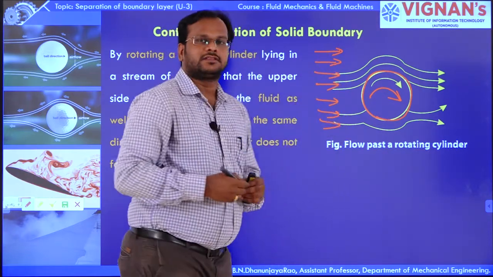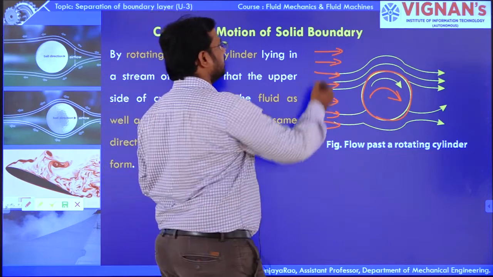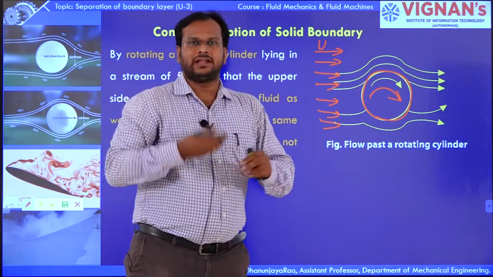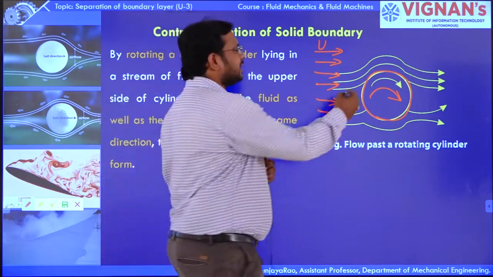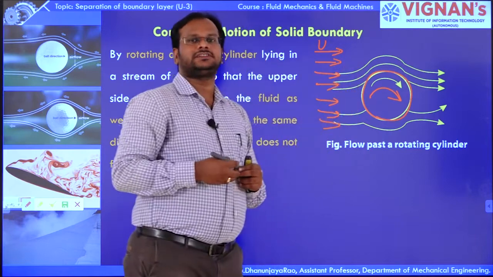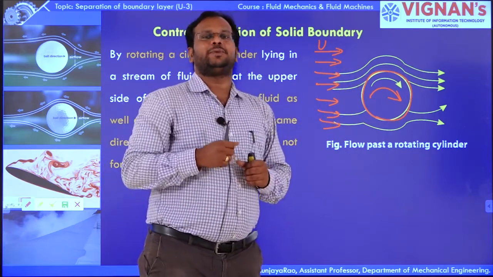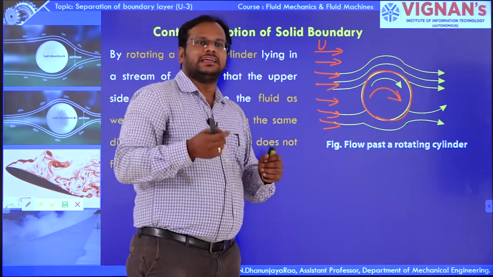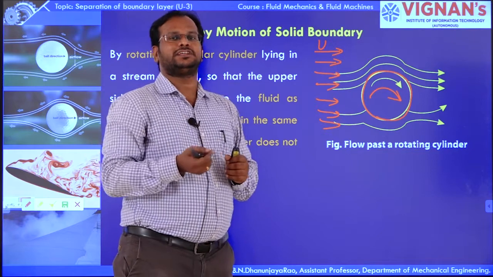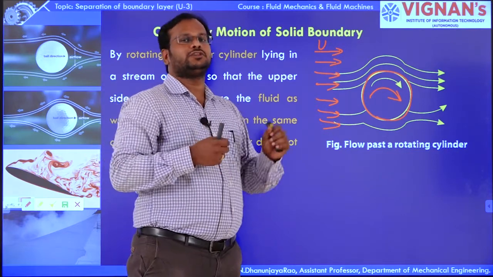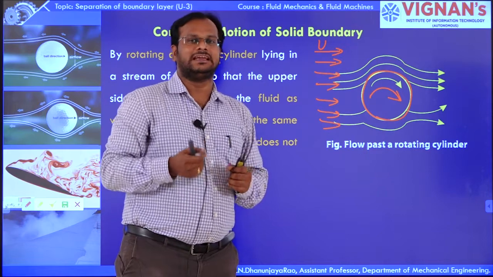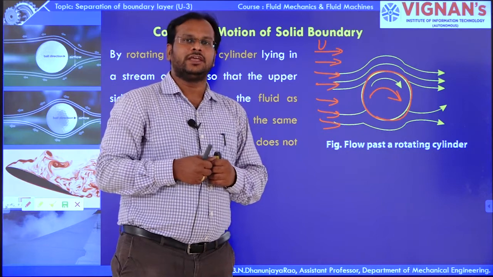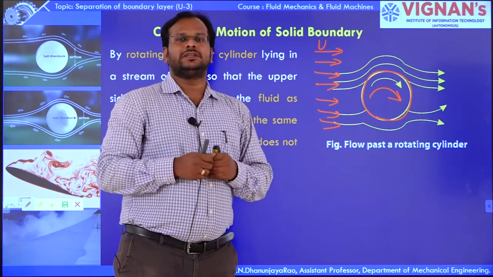Here it is the direction of flow of fluid with free stream velocity u. We can eliminate the boundary layer separation. As it is a curved surface, definitely there is a separation of boundary layer. If the boundary layer is separated, it will create a negative velocity, increase pressure, and form eddies, so that the fluctuations on the particular body will increase, which will create an adverse effect on the functionality of the body. We need to eliminate the formation of boundary layer.